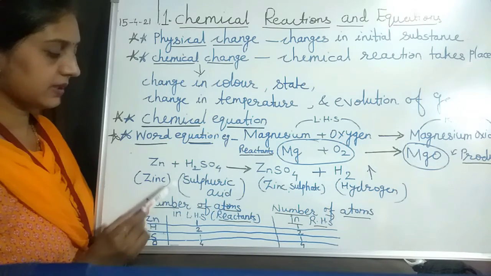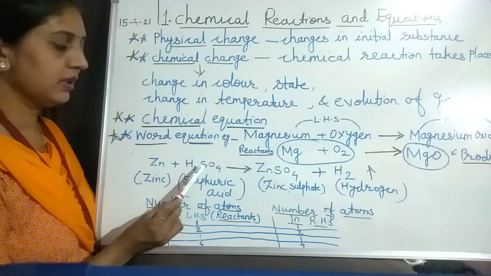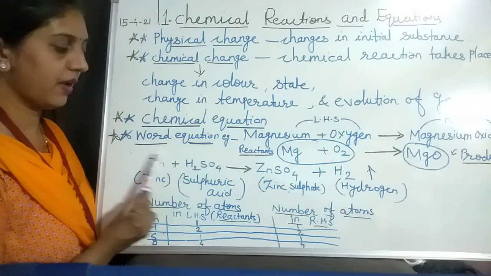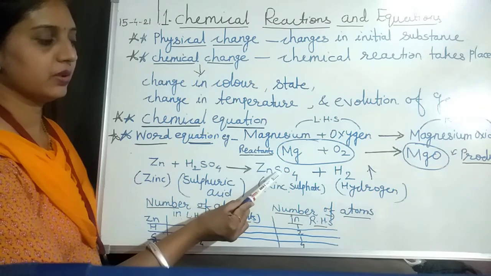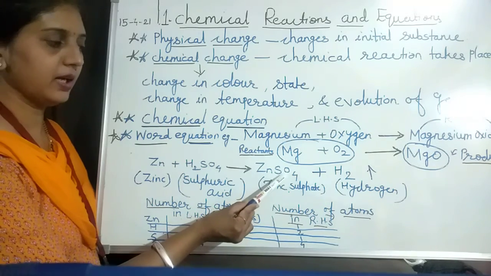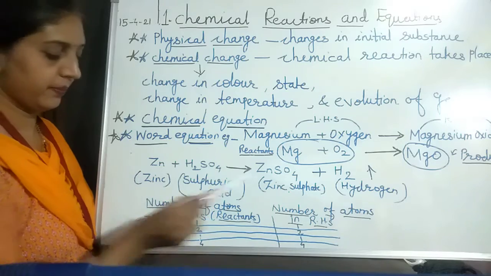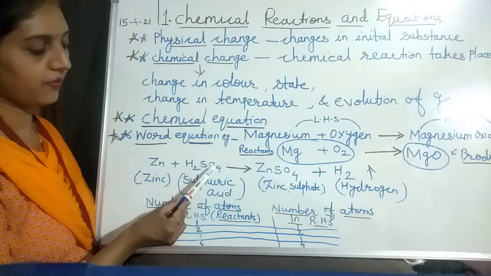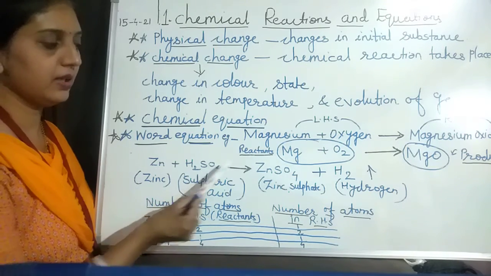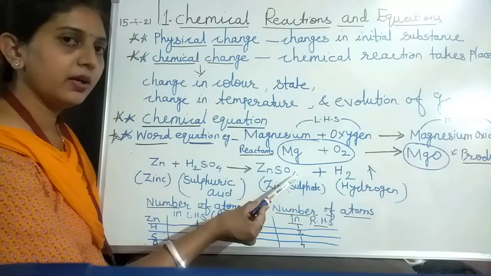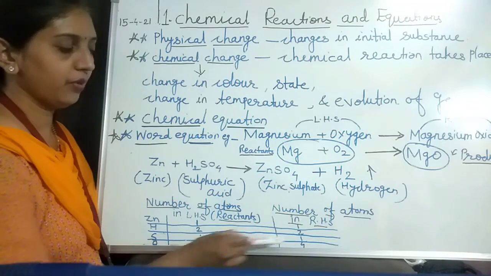Then sulfur, how many sulfur atoms are present? There is only one sulfur atom on the left hand side and one sulfur atom on the right hand side of this reaction. So it is given as 1 and 1. And how many oxygen atoms? There are 4 oxygen atoms on the left hand side and 4 oxygen atoms on the right hand side. So it is given as 4 and 4.